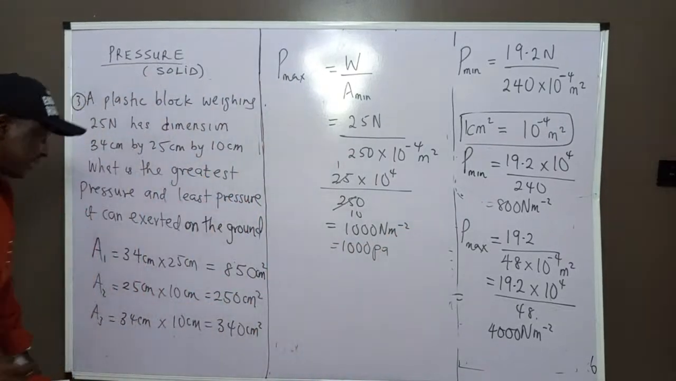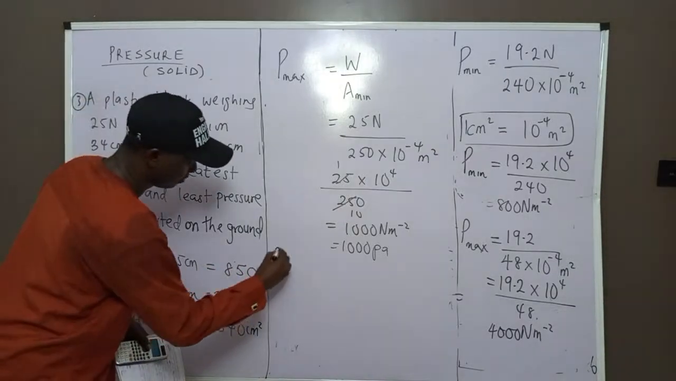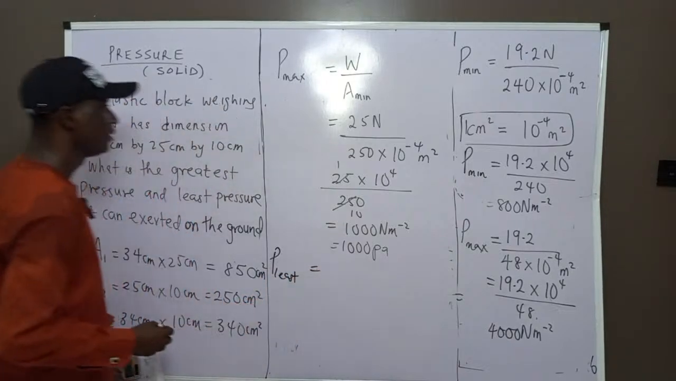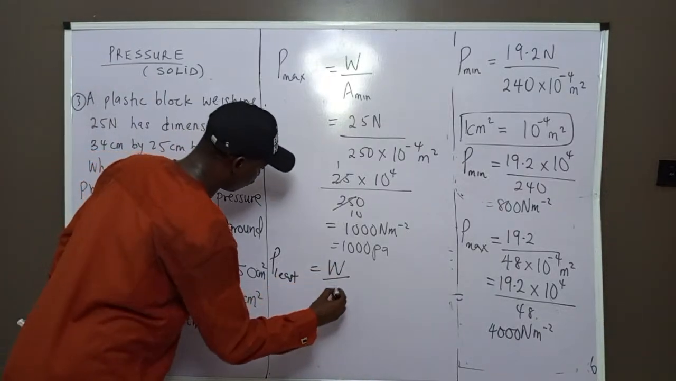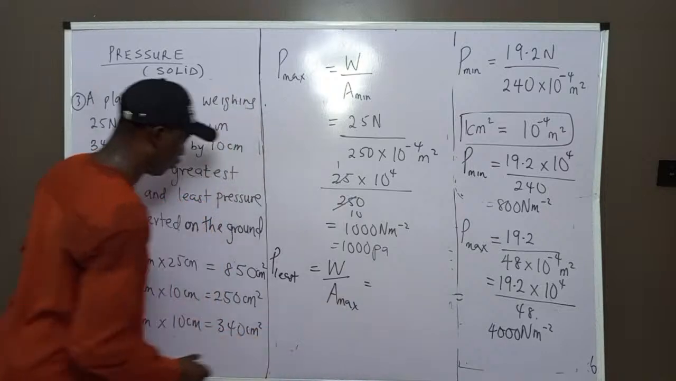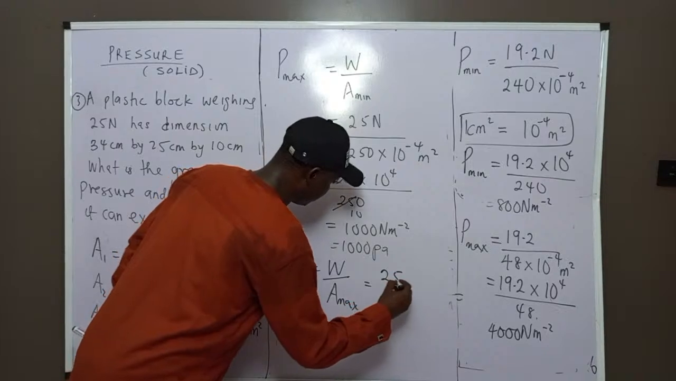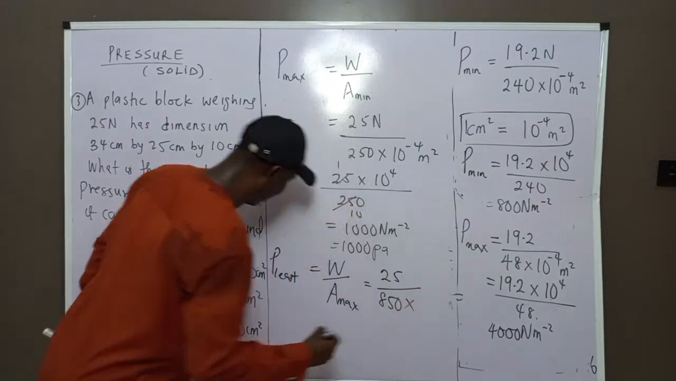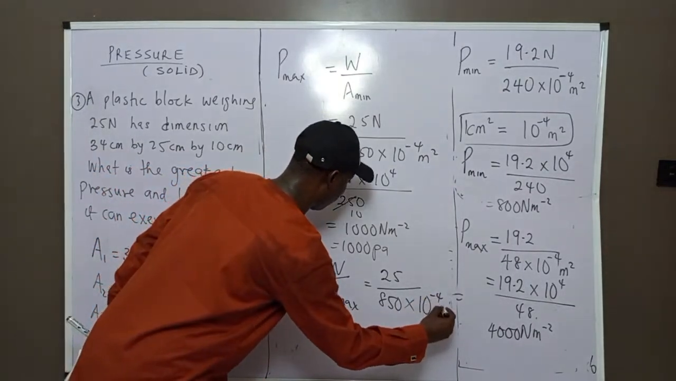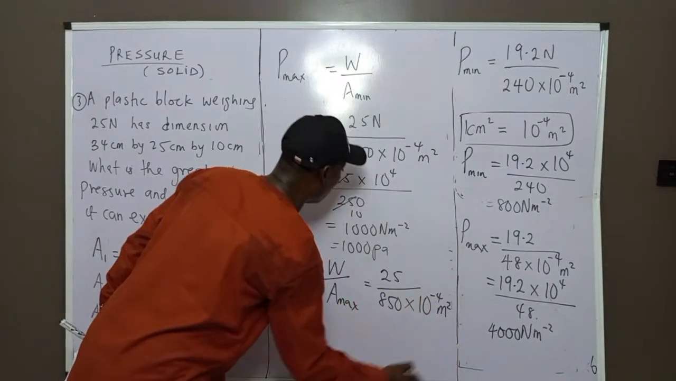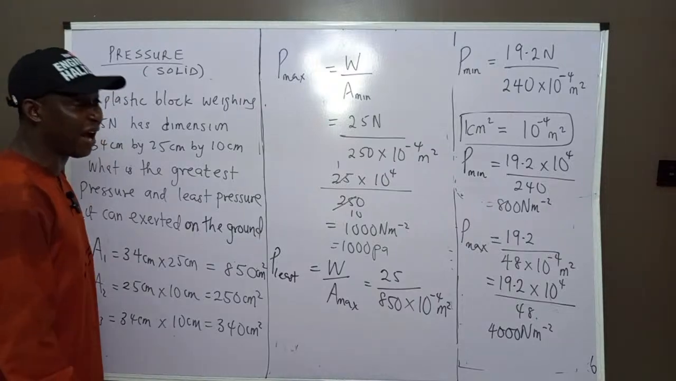The number 2 question says calculate the least pressure. The least pressure will now be weight over maximum area, so A max. If I ask you what is the maximum area among them, 850. So 25 divided by 850 times our area in meter square, which is multiplied by 10 to the -4. For you to convert centimeter square to meter square, you multiply by 10 to the -4, or you divide by 10,000.